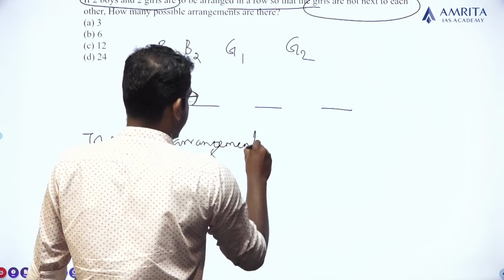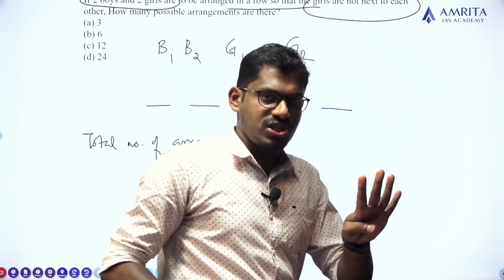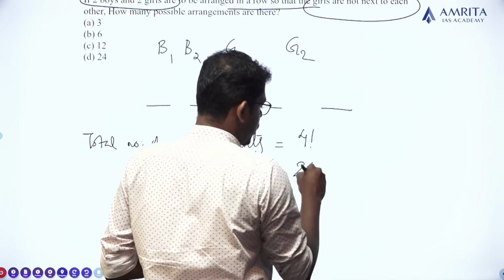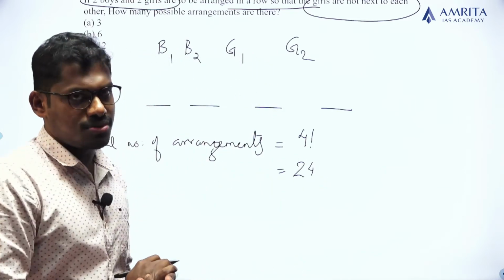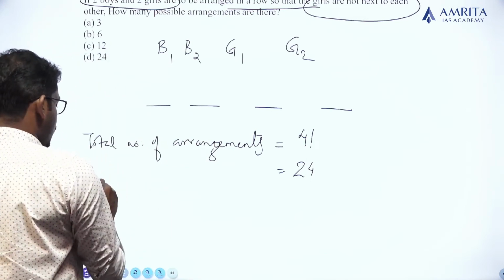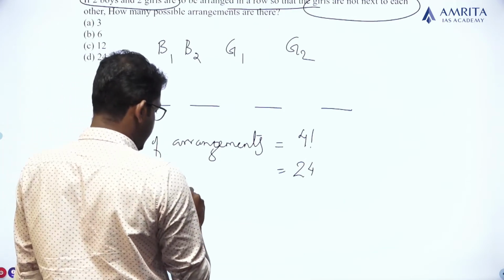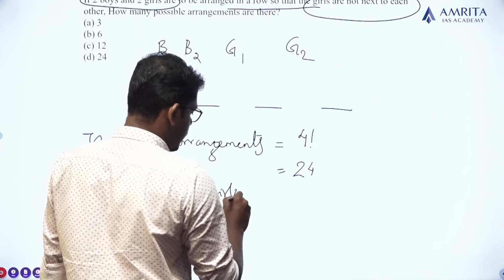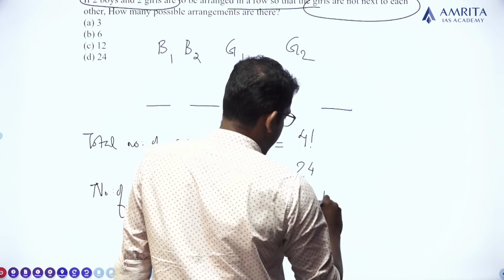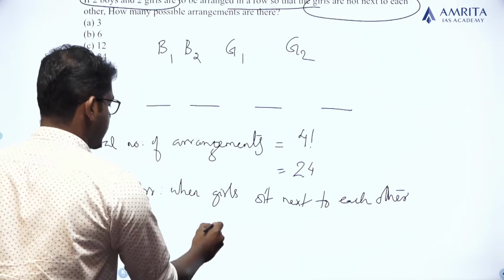The total number of arrangements will be equal to, 4 persons and 4 positions are there, so 4 factorial, that is 4 into 3 into 2. 4 into 3 is 12, 12 times 2 is 24, the answer is 24. Now what we have to find is the number of possible arrangements where girls sit next to each other.